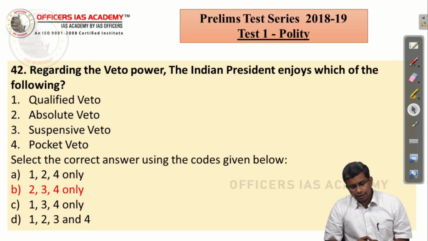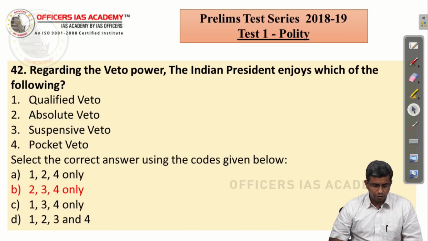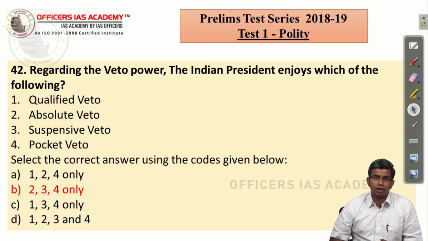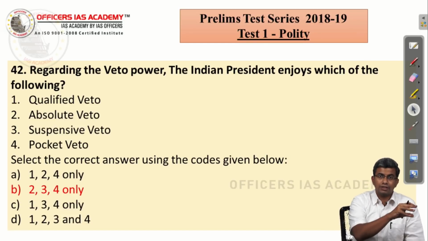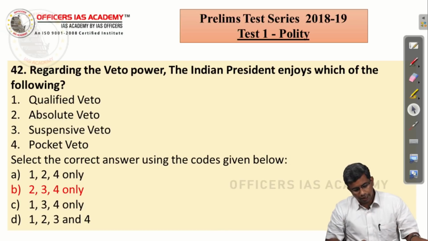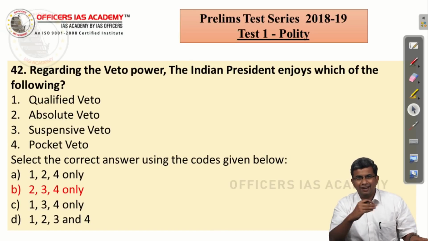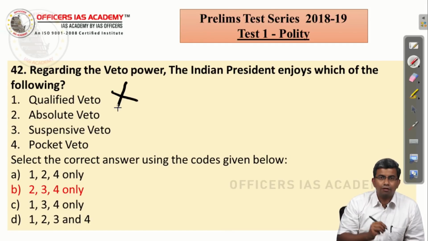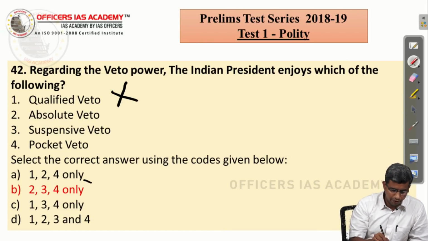Regarding the veto power, the Indian president enjoys which of the following? So we know that he enjoys absolute veto in some cases. We know that he enjoys suspensive veto under normal circumstances under Article 111. We know that under exceptional circumstances he may enjoy even pocket veto. But qualified veto, which requires 2/3 majority when the bill is returned by the president, is something which is there in the US but not in India. So the correct answer is 2, 3 and 4. And again, the moment you know that qualified veto is not there for the Indian president, you have arrived at the right answer.